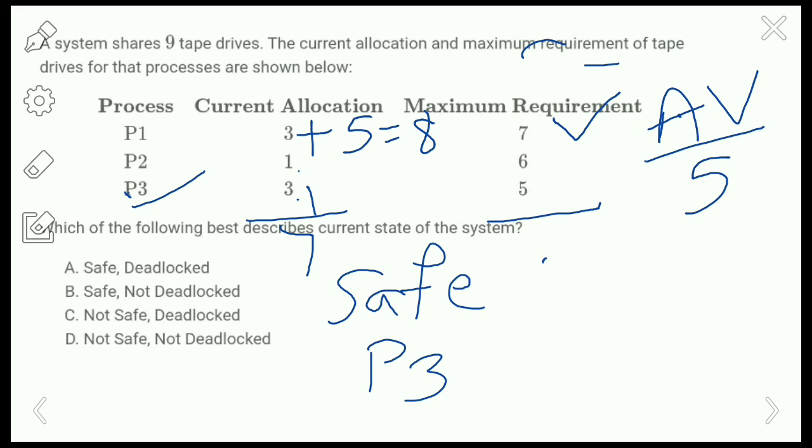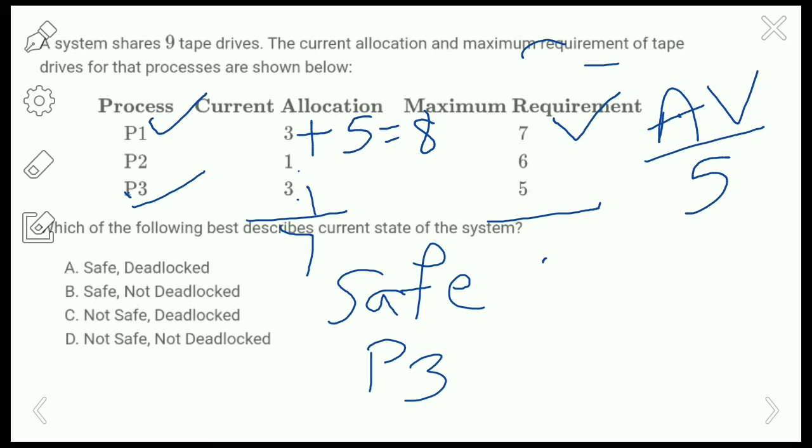So here the process P1 has finished the execution because the available resources are more than the maximum requirement, right? So here we need a maximum of 7 tape drives, but we have 8 tape drives available here, so that's why it will satisfy and it will execute by accessing the tape drives.